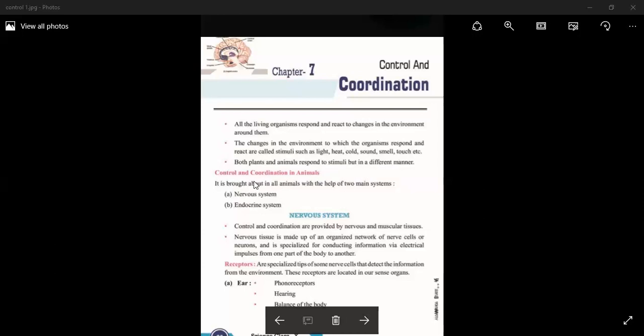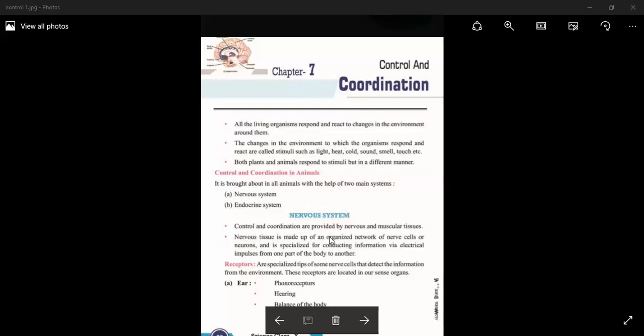Now, control and coordination in animals. In animals, control and coordination is brought about with the help of two main systems. These are the nervous system and the endocrine system. Now the nervous system.